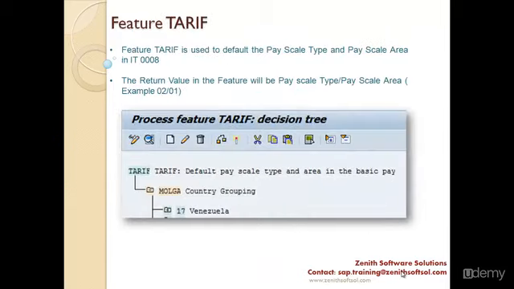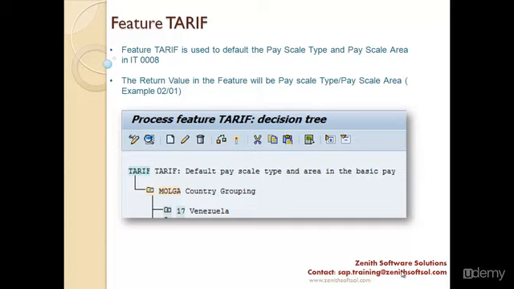Now the last one is a feature. In our previous lecture you might have learned about the feature, like what is the purpose of a feature. The purpose of a feature is the same. A feature is used to default the value for a specific field for a specific info type. Each particular feature has its own specific info type.